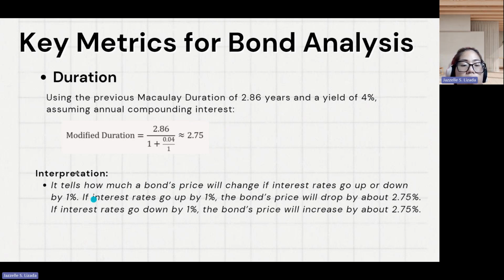So, it tells us how much a bond price will change if interest rates go up or down by 1%. If interest rates go up by 1%, in our example, the bond price will drop by approximately 2.75%. But if rates go down by 1%, then the bond price will increase by 2.75%.